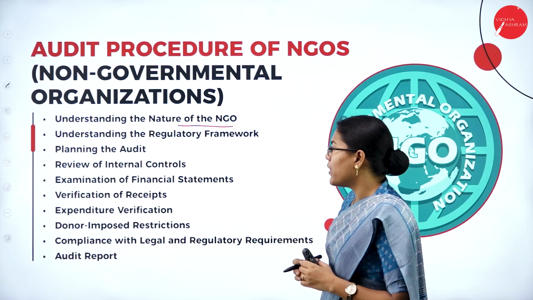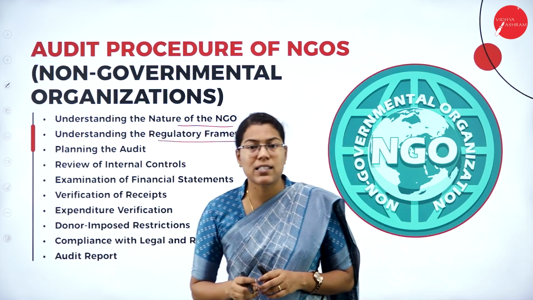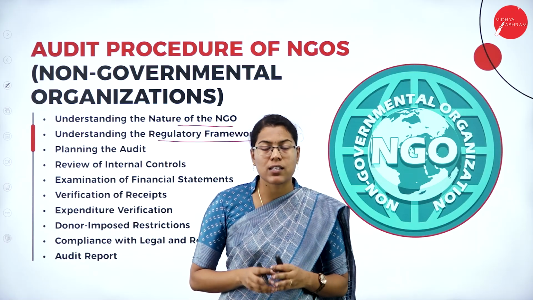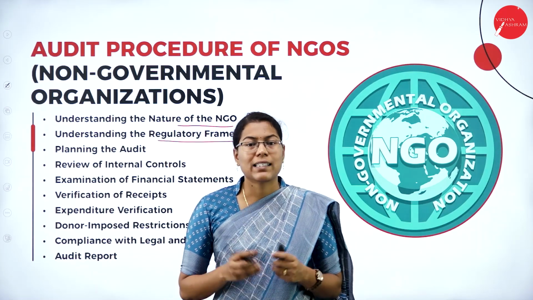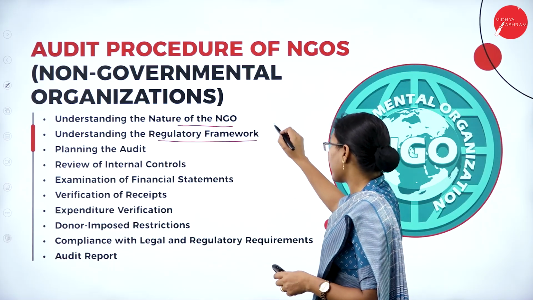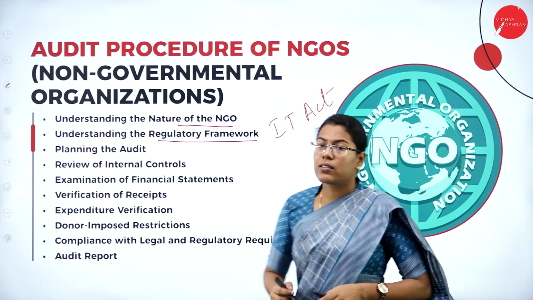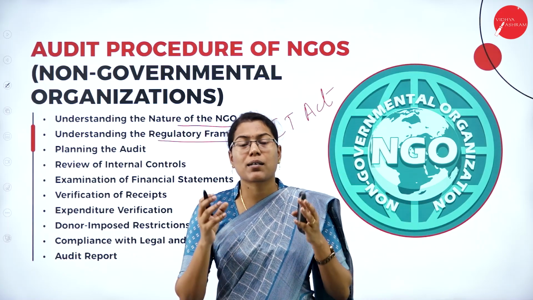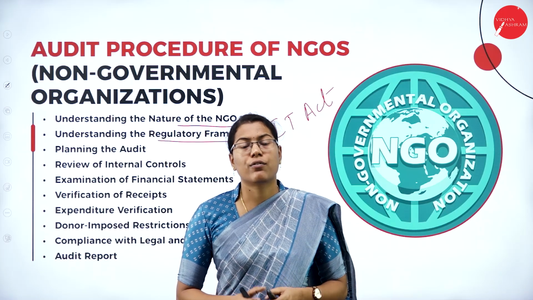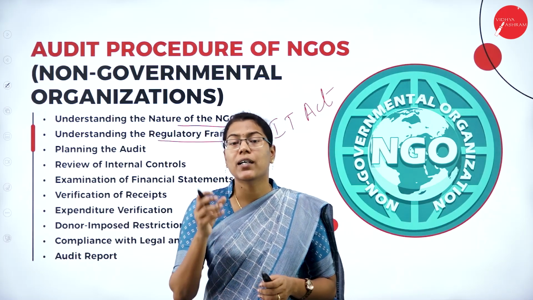Next, it involves understanding the regulatory framework. That means there are certain regulations and laws which the NGOs adhere to. Say for example, the IT Act. Under the IT Act, Section 12A and under Section 80G, there are some exemptions for the NGOs' revenues. So, NGOs are exempted from tax.